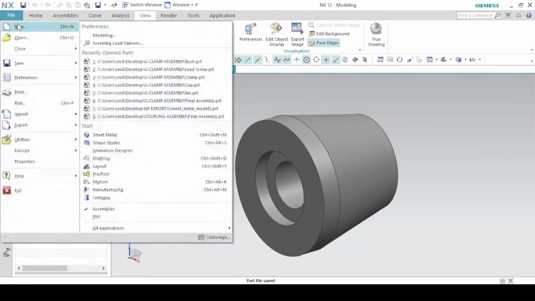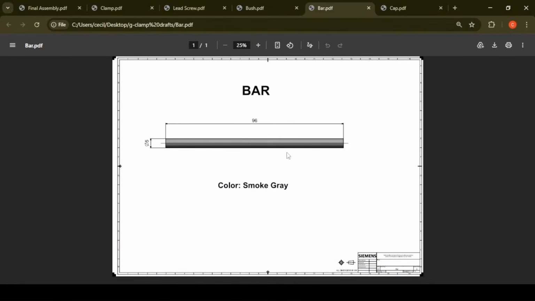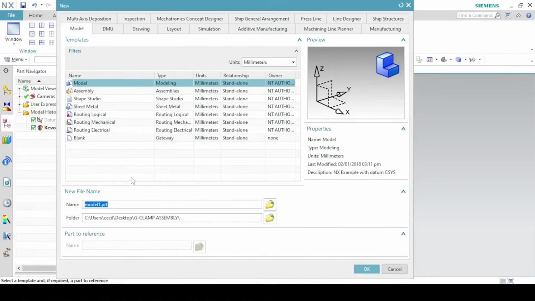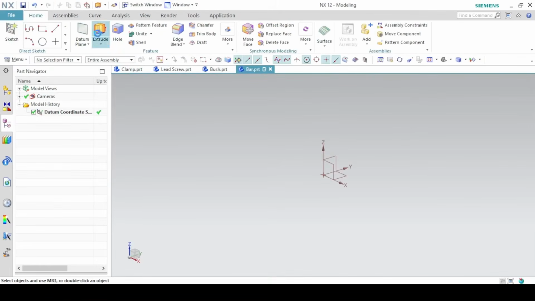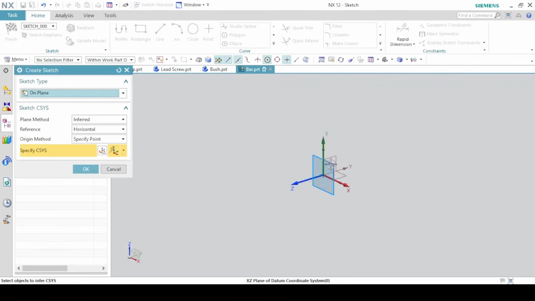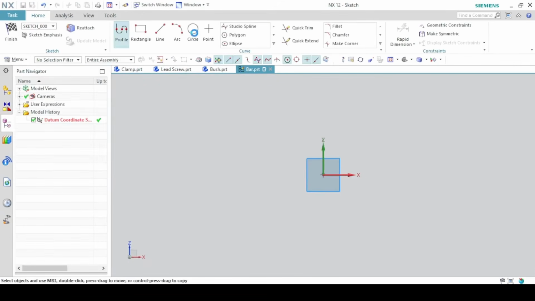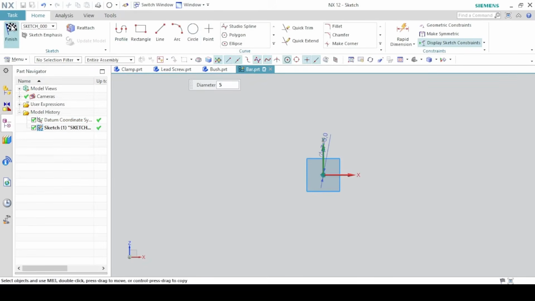Move on to the next part, which is the bar. The bar is just a long cylinder of diameter 5 and then a length of 96 millimeters. So we are going to use the extrude sketch section on this front plane. Draw a circle of diameter 5 millimeters. Finish.